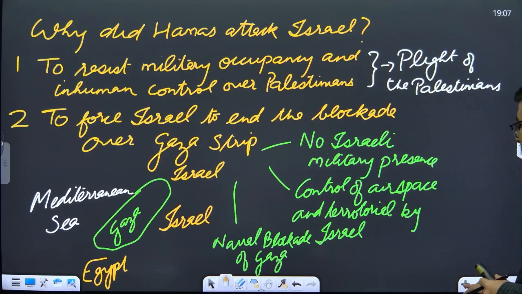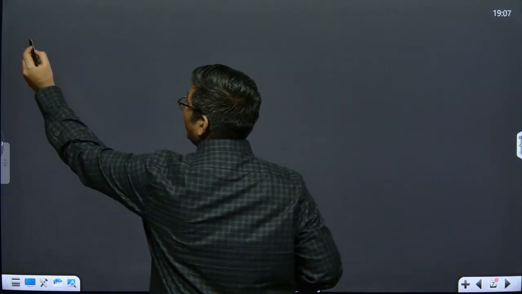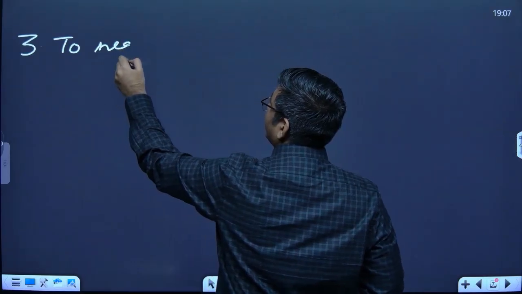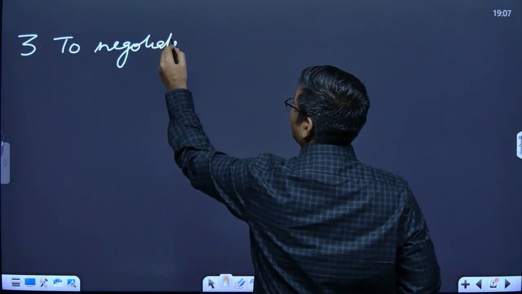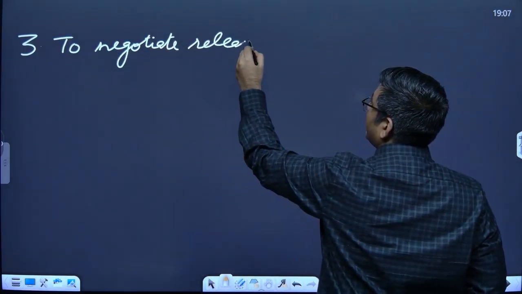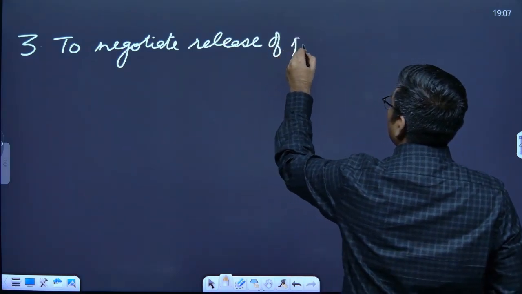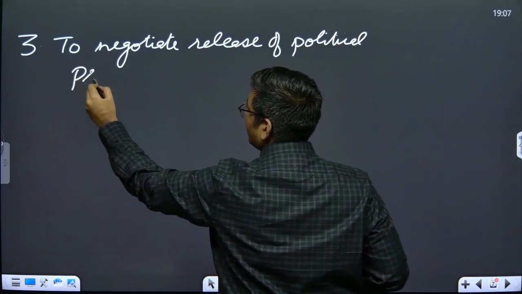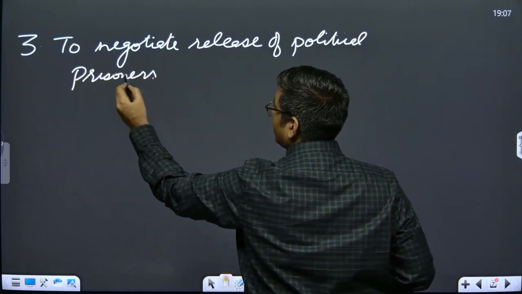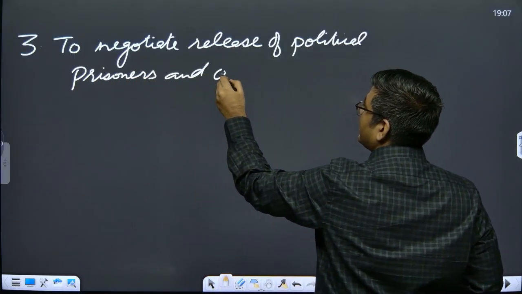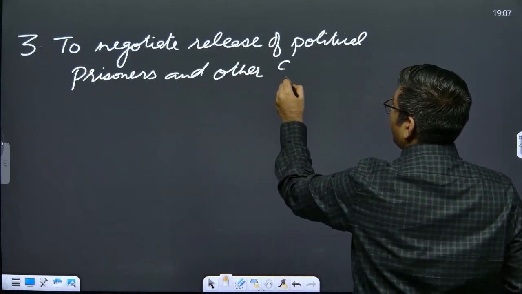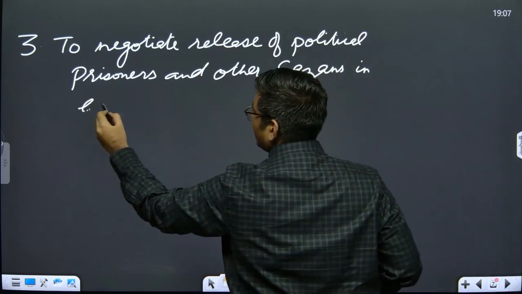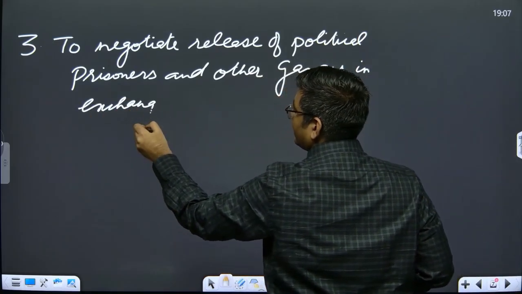Okay. Now, the third point, why did they attack? The third point, to negotiate the release of political prisoners and other Gazans, the citizens of Gaza, in exchange for the hostages.